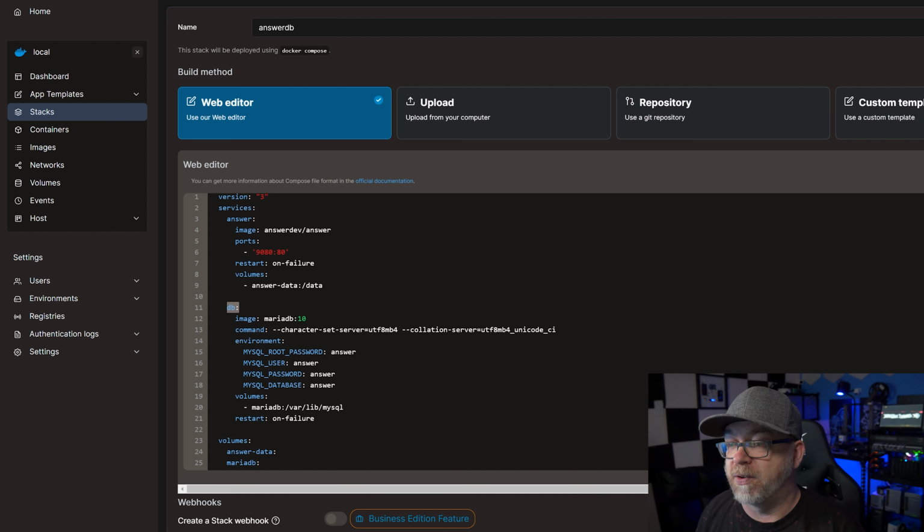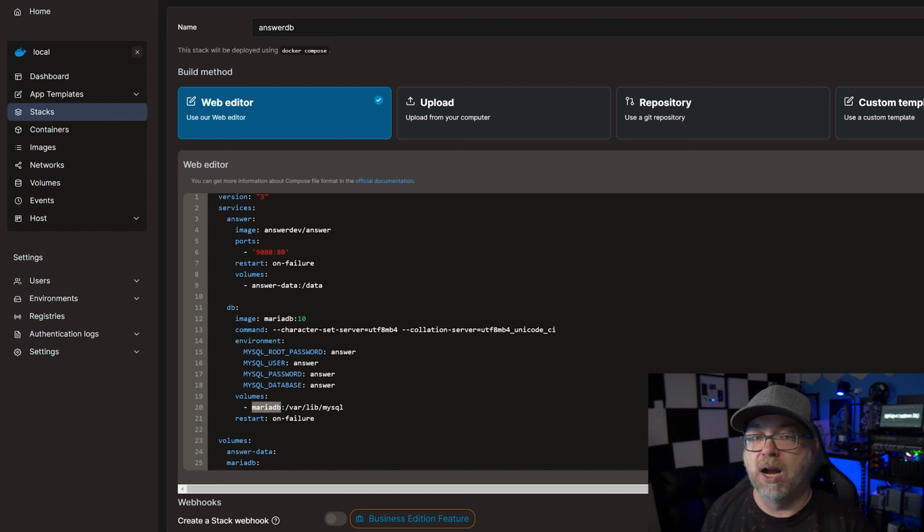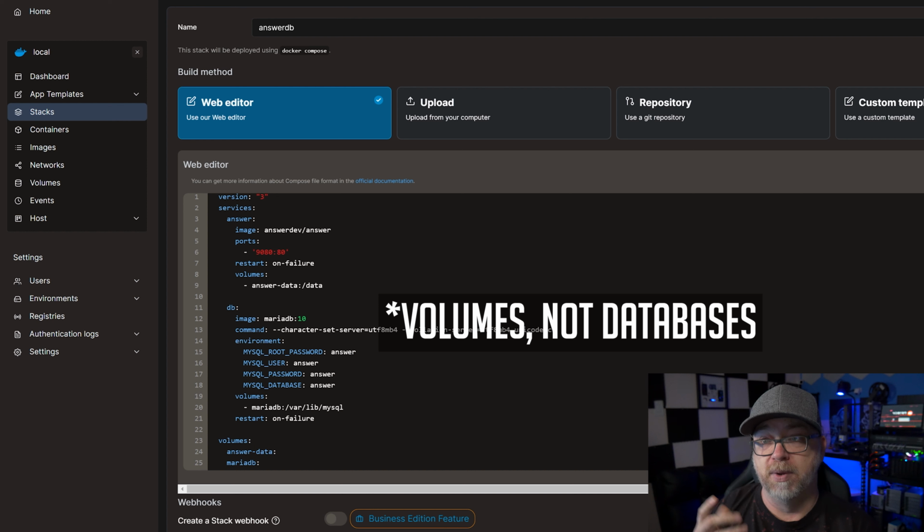So, of course, below that, we've got our volume. Again, we're using a Docker volume for this. We don't necessarily need to have a mapped volume for the database. If you don't want to, you can do it this way. Of course, we've got that mapped to /var/lib/mysql, restart on failure, and of course, we've declared our databases down here at the bottom as well.